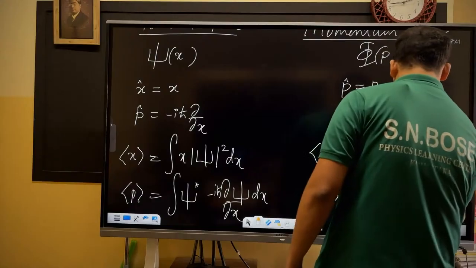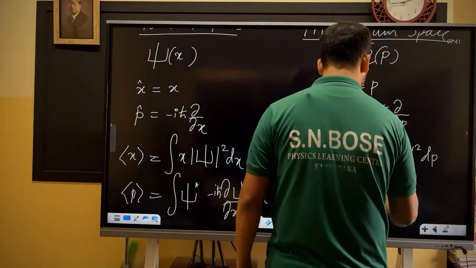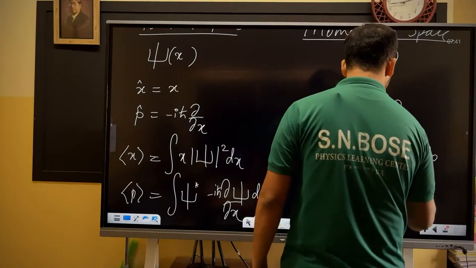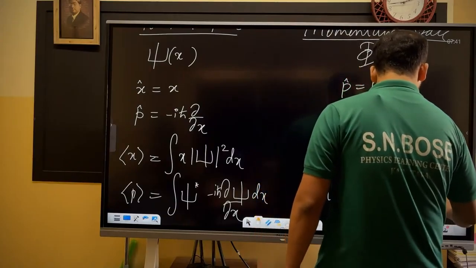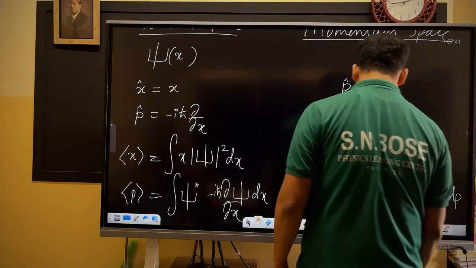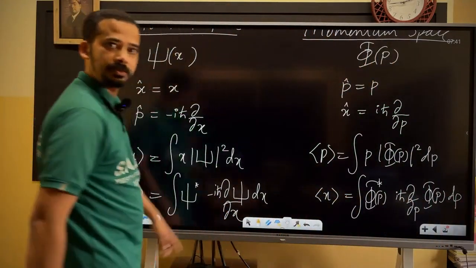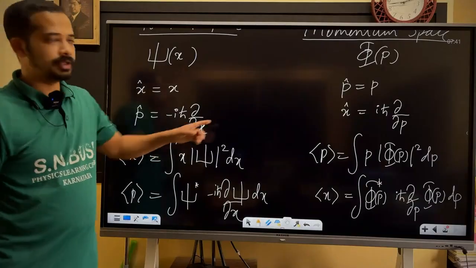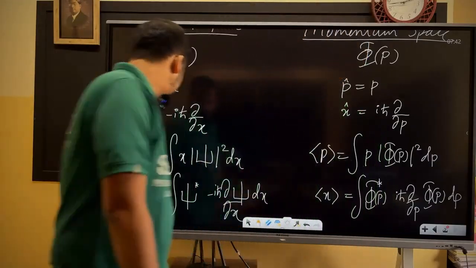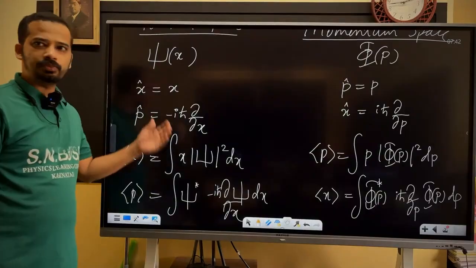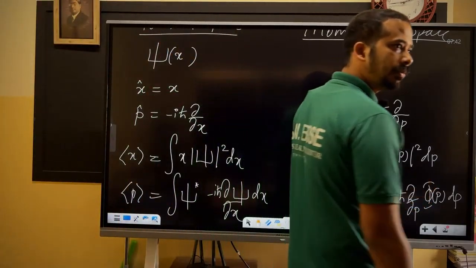So what you have to do is sandwich: phi star of p, then i h bar del by del p, then phi of p dp. I mentioned it in the problem; I hope I asked you to note that down. Position space, momentum space. Now look here: some calculations will be easy in position space, some calculations will be easy in momentum space. Are you getting my point?